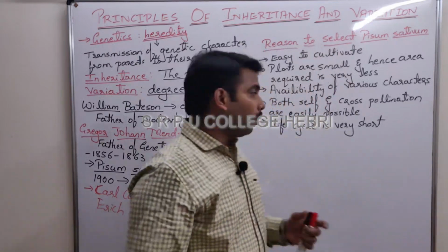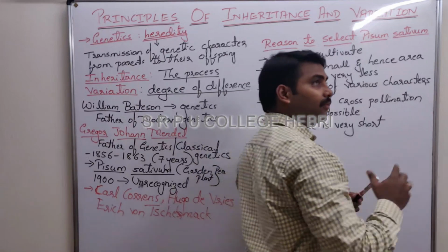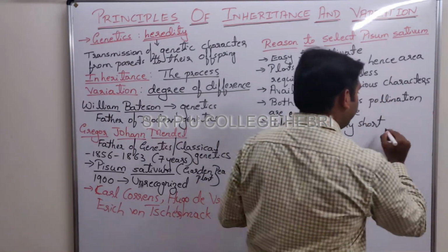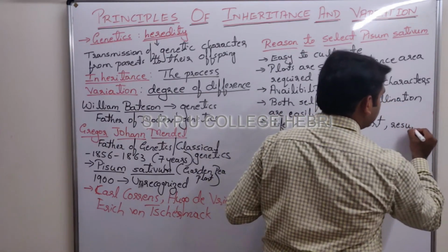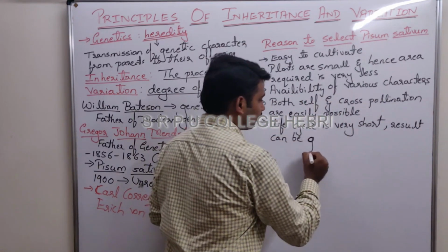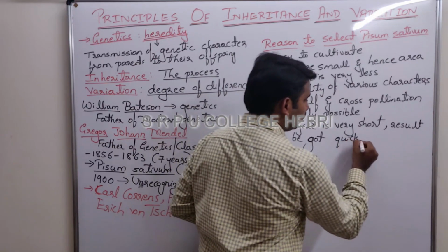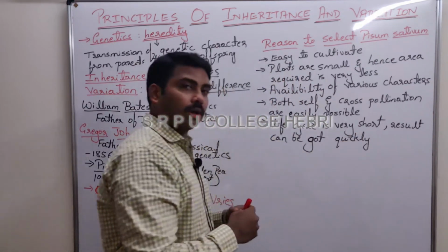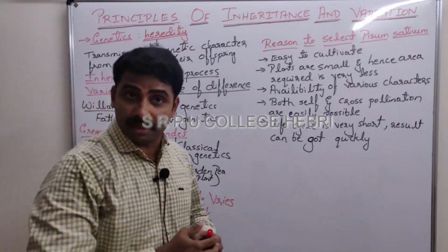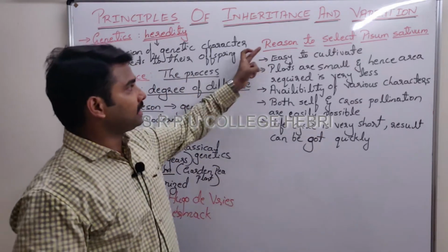So what is the benefit? If the life cycle is very short, what is the benefit for you, the geneticist? The benefit is that results can be got quickly. You need not wait for years and years, months and months together, right? We can get the results very quickly. Mark it as a 2 mark question.